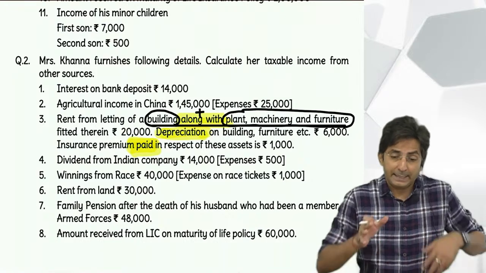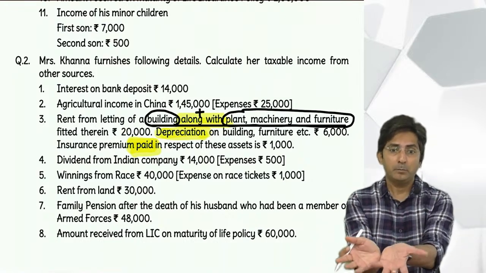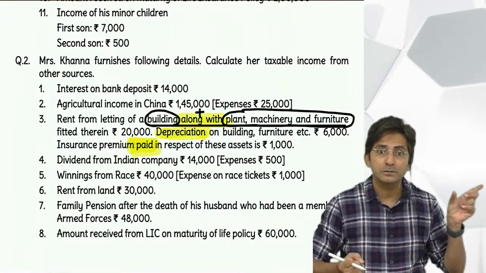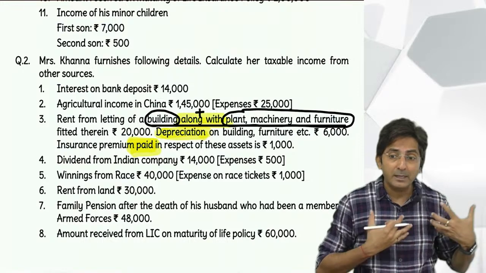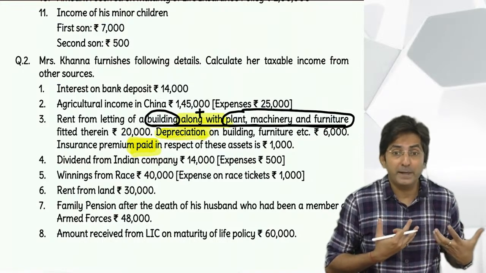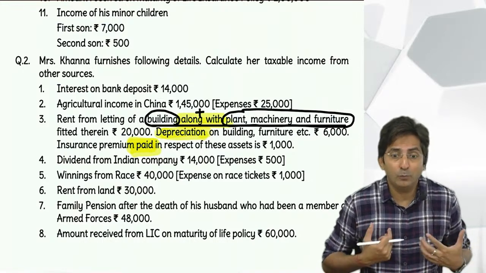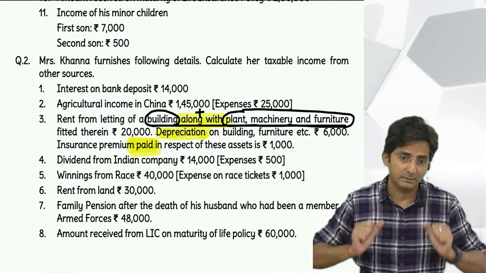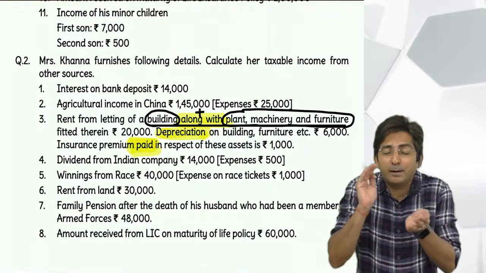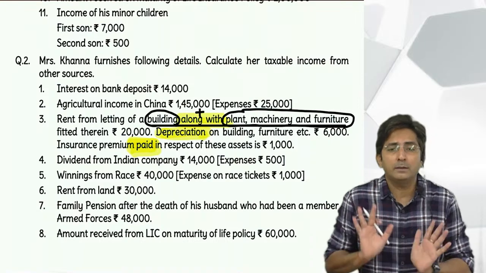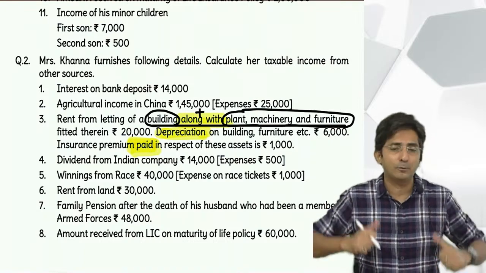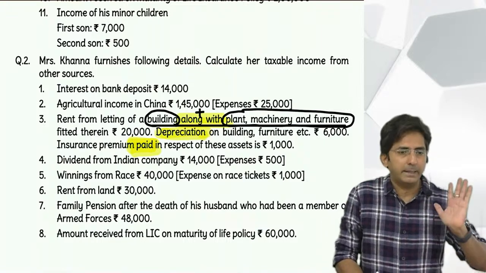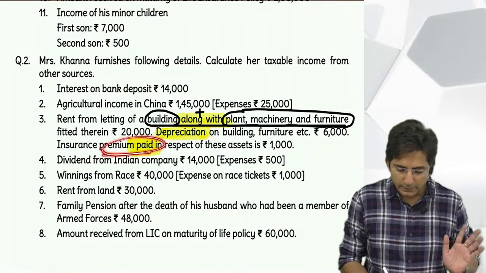Yes, depreciation independently it's a non-cash. But if you see the root of depreciation is on the cost. And for cost we have spent money. And when you have spent money, obviously you will want deduction. And in income tax you always die for deduction. Because if you get deduction, your income becomes smaller. Smaller the income, smaller the tax, happy feeling. Okay. So depreciation also you can minus. Okay. And even insurance premium.